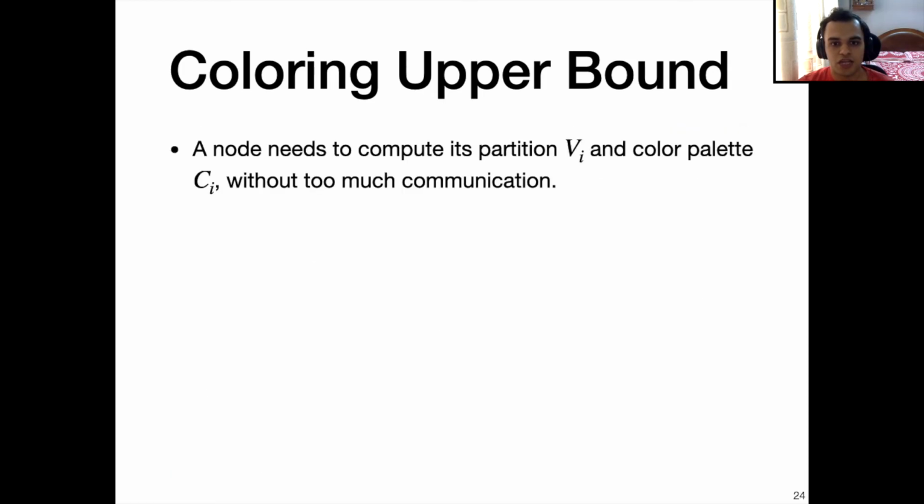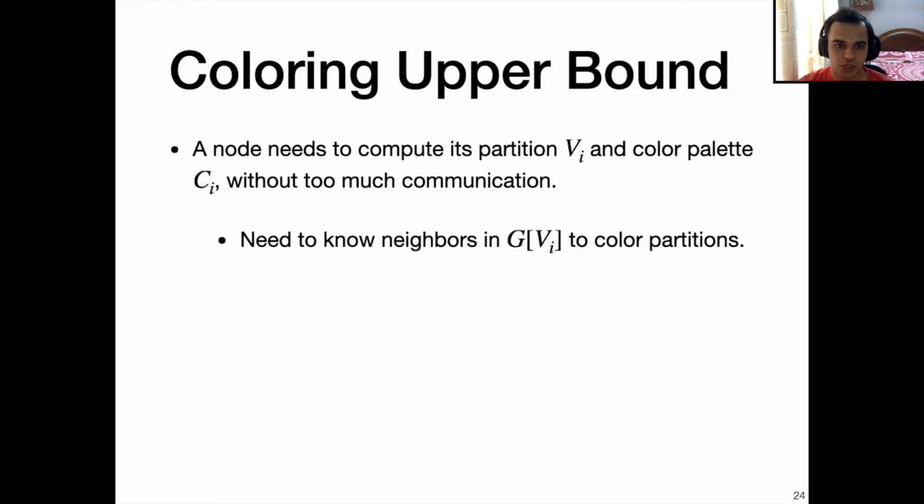Now a node needs to compute its partition Vi and its color palette Ci without too much communication. It needs to know which of its neighbors are in the induced graph of Vi to color the partitions efficiently. Let us assume that the nodes already know this information, and we will show in the next few slides how they obtain this information.